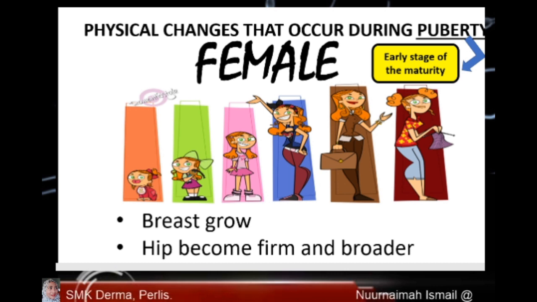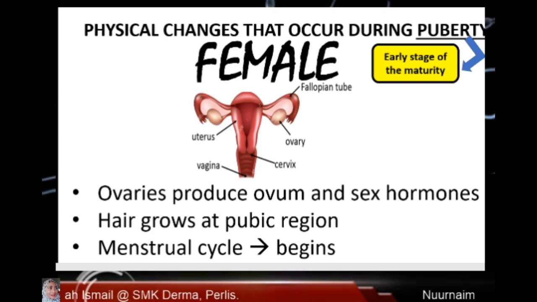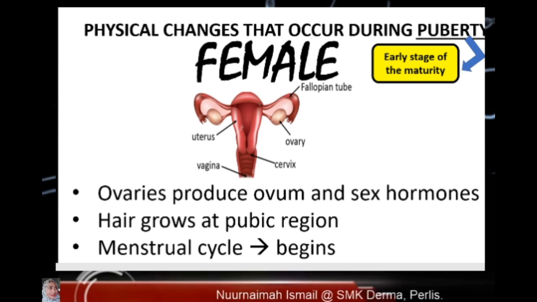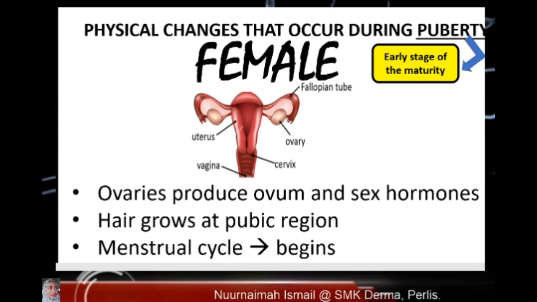Hip become firm and broader. Her ovaries produce ovum and sex hormone. Hairs grow at pubic region. Menstrual cycle will begin. So when menstrual cycle begins, this girl will achieve puberty.